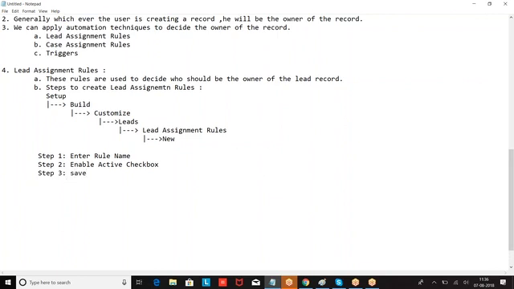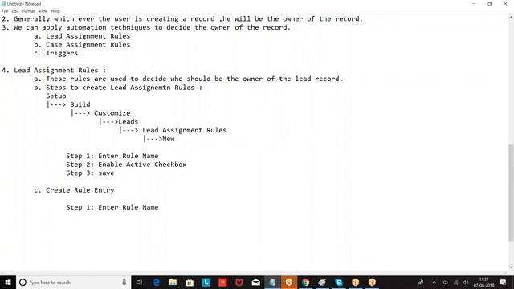Then what you are supposed to do? Create rule entry. So when you say create rule entry, order number, step 2, enter the condition, choose the owner.